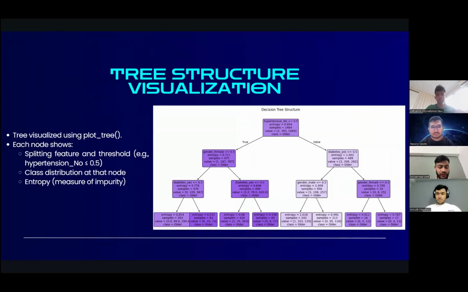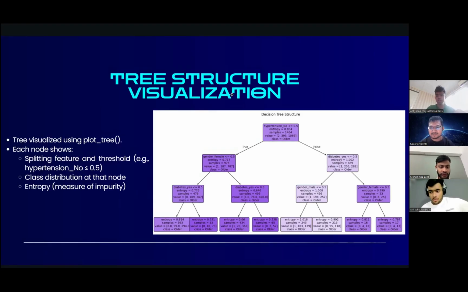Our model achieved an accuracy of 73% on the test data, making it the top performer in our experiment. The tree structure is visualized using plot tree. Each node shows the splitting feature and threshold, for example hypertension less than or equal to 0.5, and the class distribution at that node. Entropy measures impurity. This is the graph of our decision tree structure.